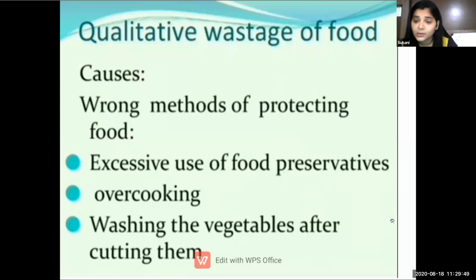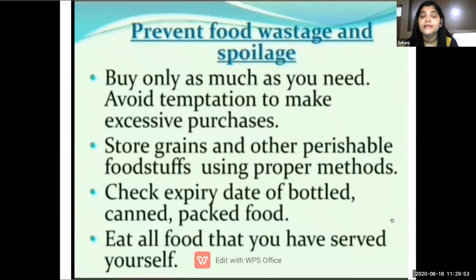And once we cut the vegetables, we should not wash the vegetables, okay. Then we have learned about prevention of wastage in food. What we have to do, we have to avoid excess purchase. Oh, this is also good, this is also good, that is also good, so we should not take everything. We can't take all the things. We have to make a list and we have to take as much as what is needed to us.